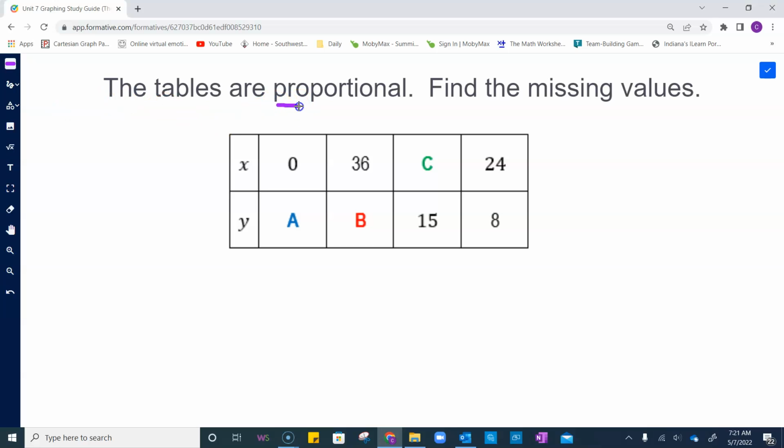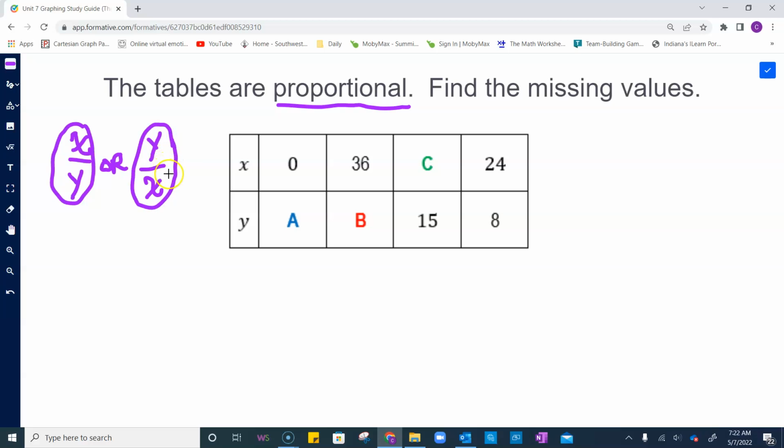So in this problem, we have that the table below is a proportional table, and we need to find the missing value. The word proportional tells us that the table is special because my ratios, when I write my x-coordinate over my y-coordinate, or my y-coordinate over my x-coordinate, are all equivalent in the table. They're equivalent fractions. Or if you reverse it to the reciprocal, those are also all equivalent.